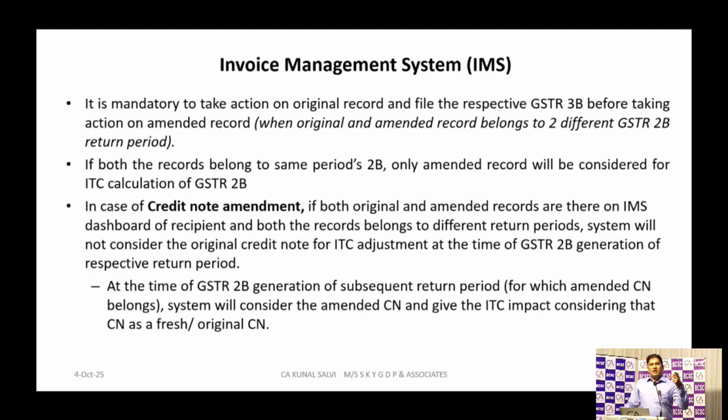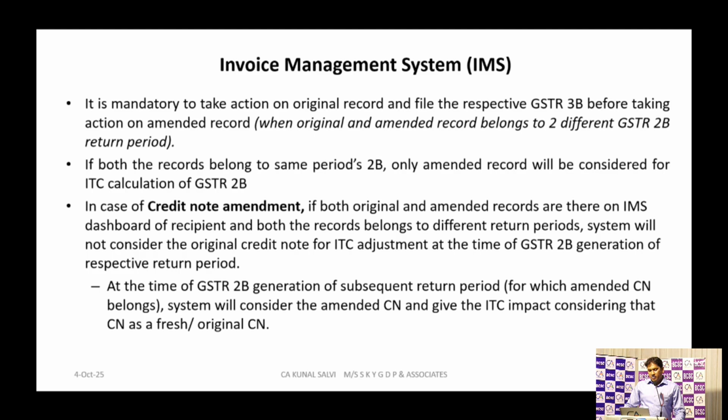If I have not taken any action on the original credit note, and that amended credit note is also there on the IMS dashboard, I have to act on both the transactions, that is, the original credit note and the amended credit note, but the taxes applicable in that particular amended credit note will get auto-flowed to my GSTR 2B. If it is for a different period, that is what they are saying.